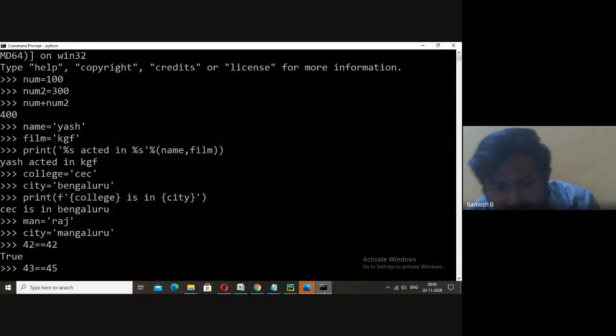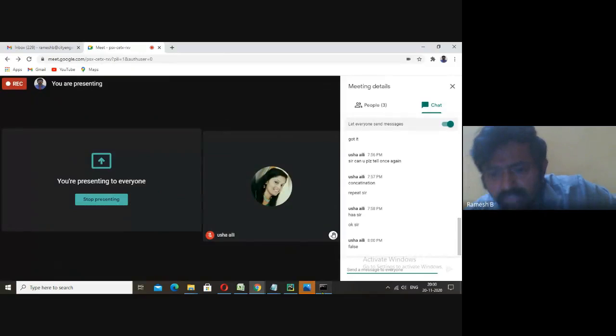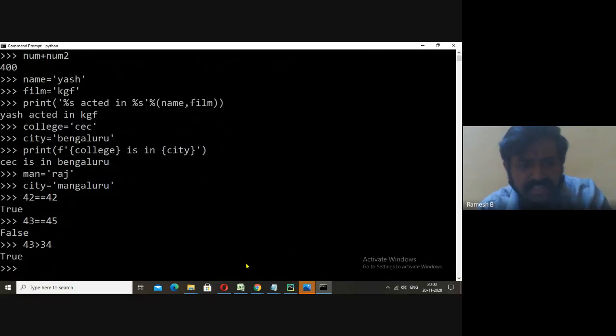43 is equal to 42, 45. What will be the answer now? False. Good. You see here, I'll type enter, we got false. Similarly, we may directly type 43 is greater than 34. Condition is true. Similarly, 56 is greater than 23, or we can write 230. It is false.